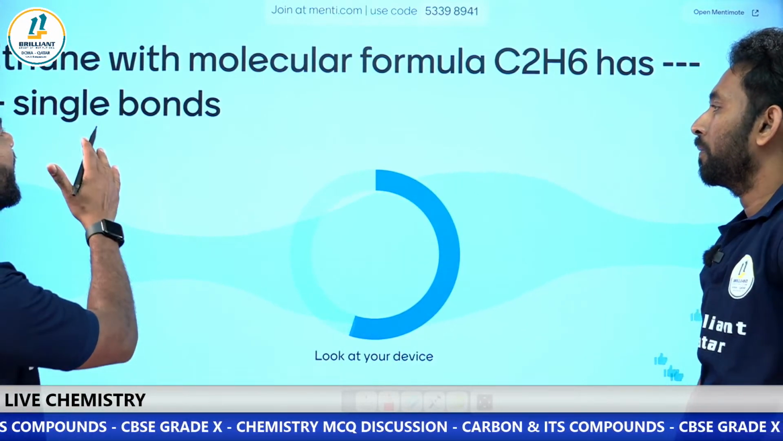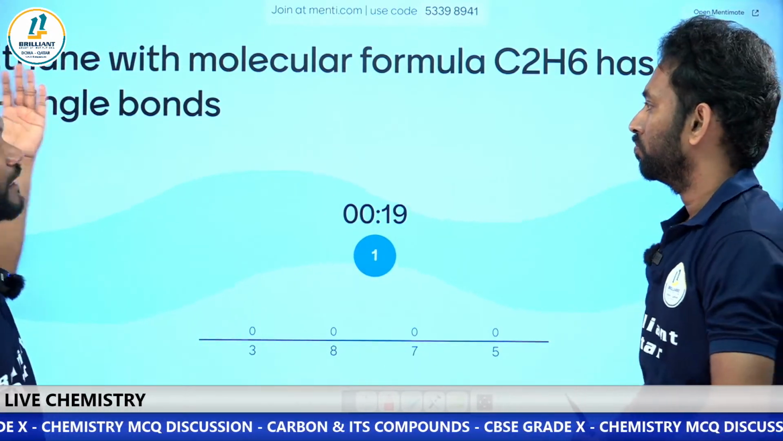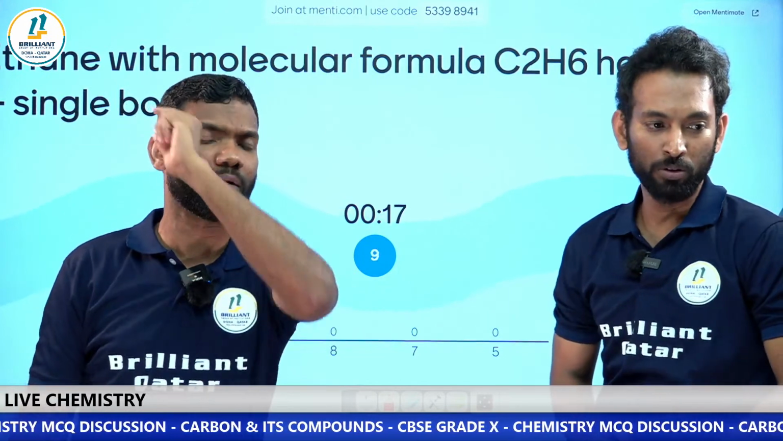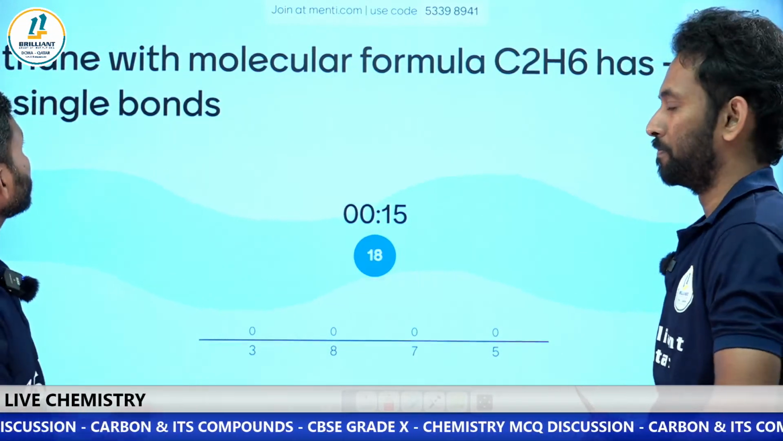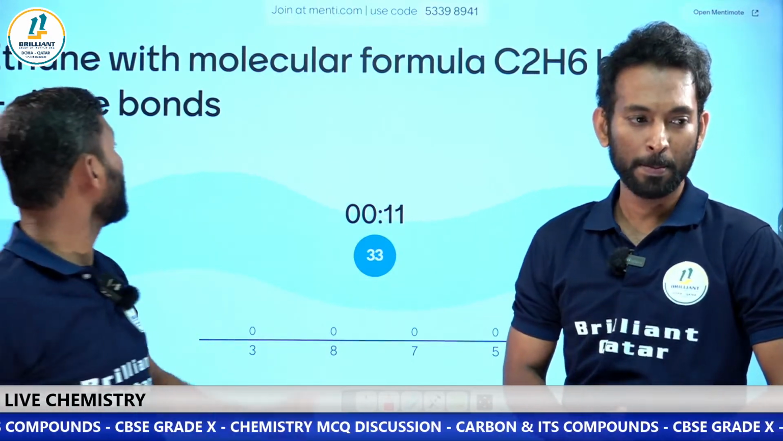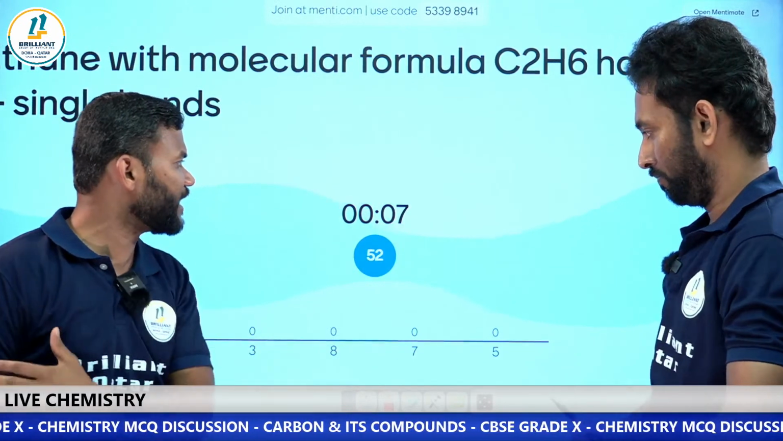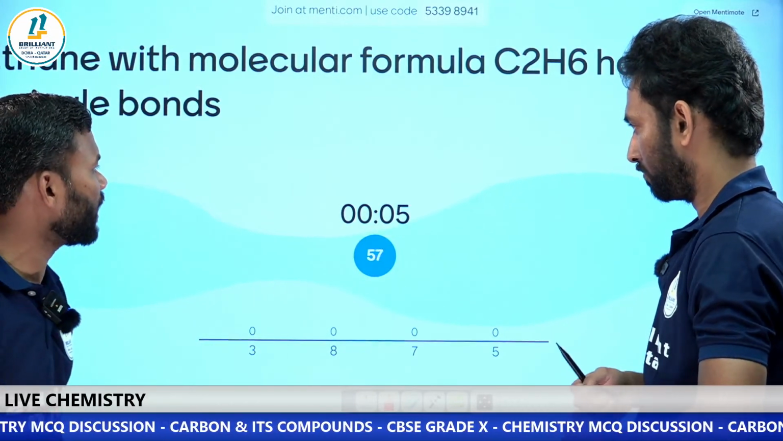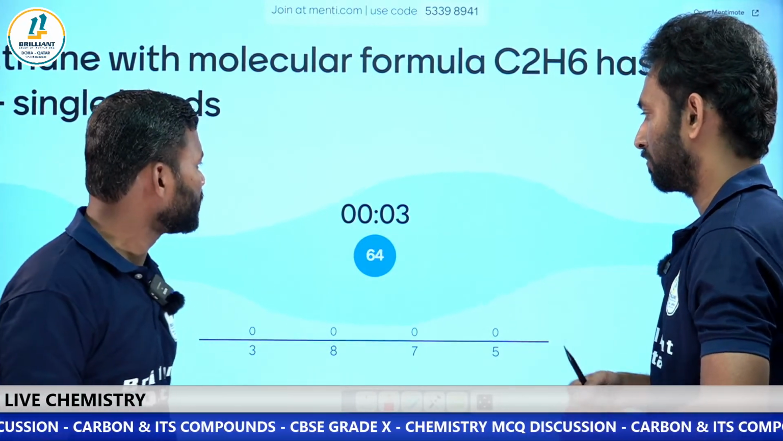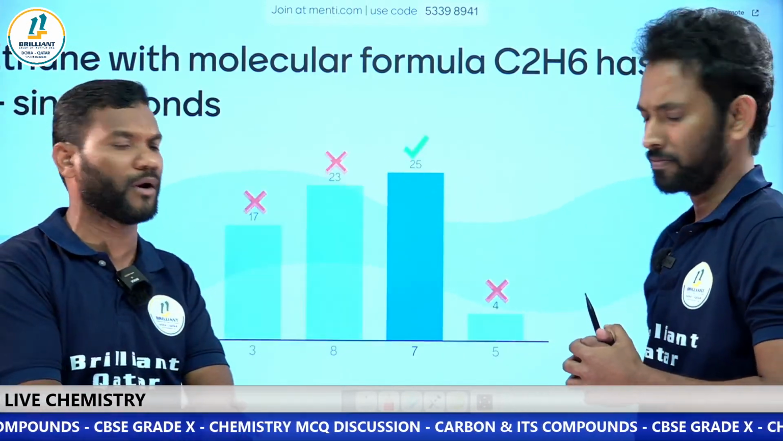The ethane with molecular formula C2H6 has how many single bonds? You have 10 seconds, 9, 8, 7, 6, 5, 4. Yes, come on.